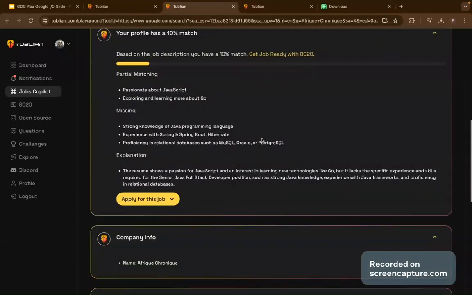Now, guess what's more interesting. It has matched this job with my GitHub, right? And it's telling me that, according to my GitHub, I am not qualified to do this job because I don't have a lot of Java projects on my GitHub, right?